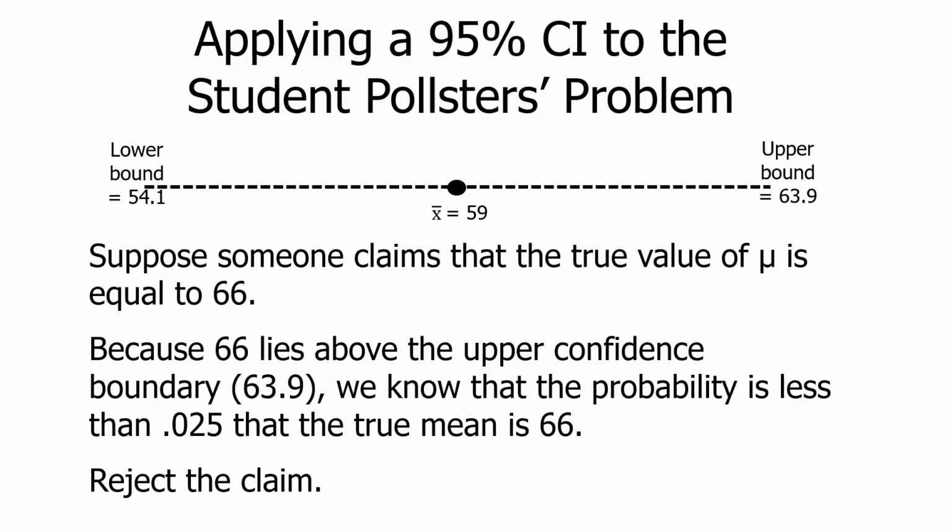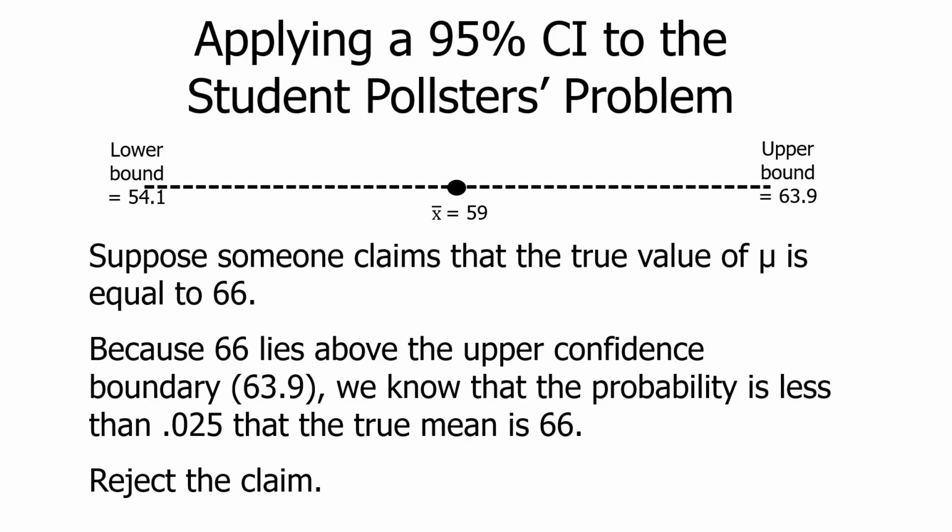Because 66 lies above the upper confidence boundary of 63.9, and we're not going to let our plausible estimates go above that, we know that the probability is less than 0.025 that the true mean is 66. We don't know the exact probability; we're going to look that up in a minute.